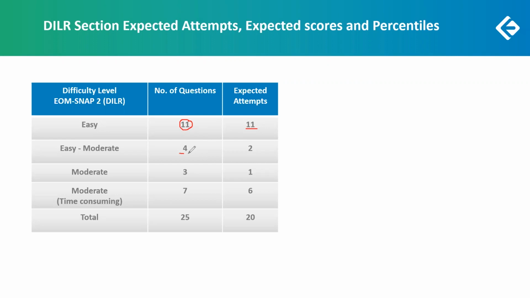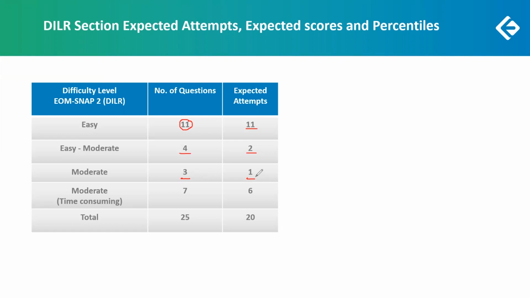There were 4 easy to moderate questions. At least 2 should have been done, because there were coding decoding questions, and there are certain students who struggle in that section.